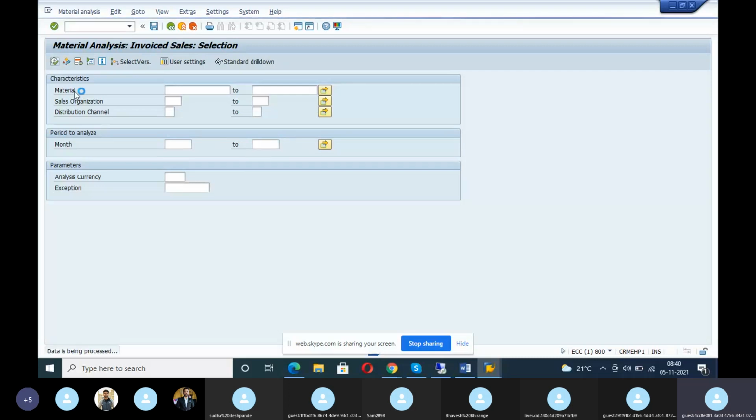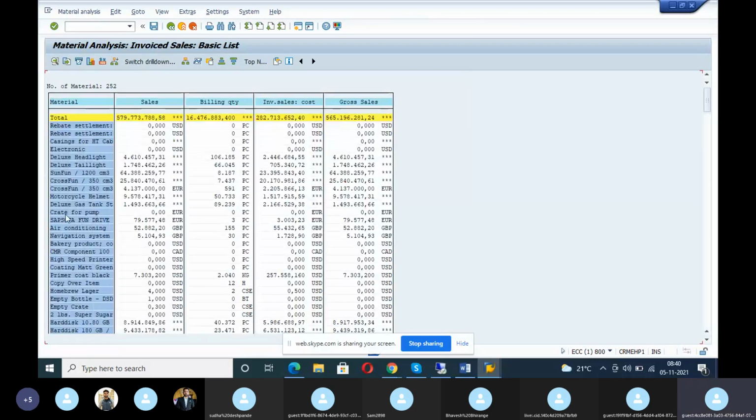See, these are all the crate pump, headlight, bakery product, this high speed printer. These are all the products. Casing for HD cab, deluxe headlight, tail light. These are all the product materials. Like that, leather, TV, fridge, washing machine you can give. What is the sales? What is the billing quantity? What is the invoice sales? What is the gross sales? Okay, print is coming. That also they'll check.